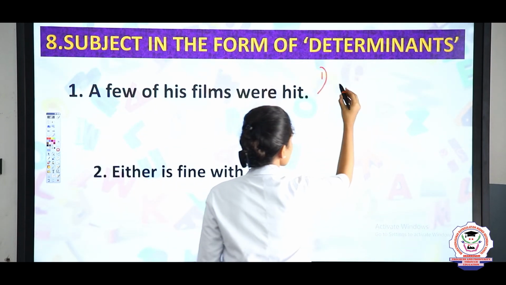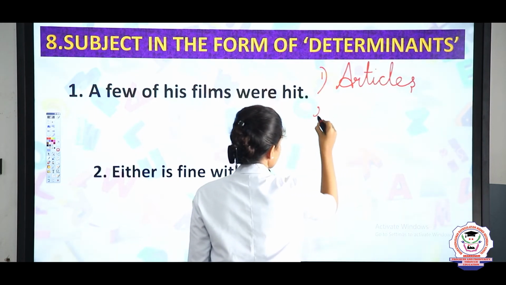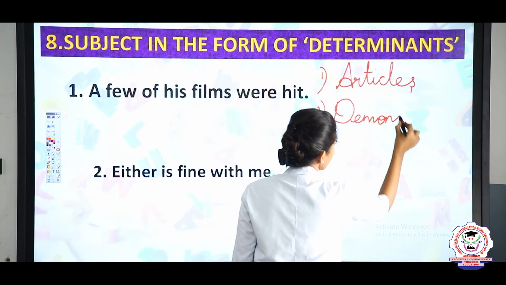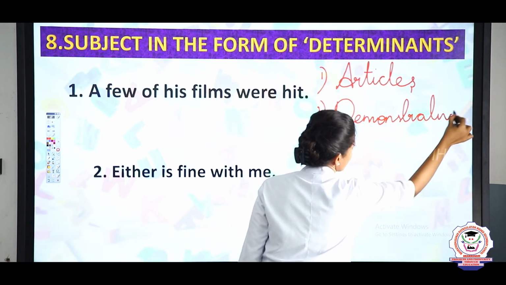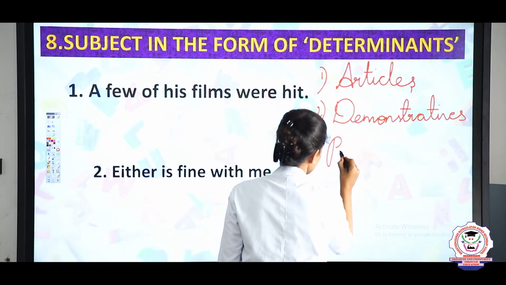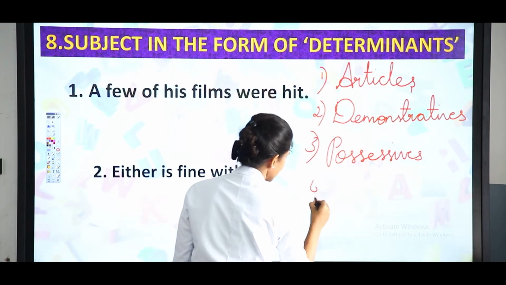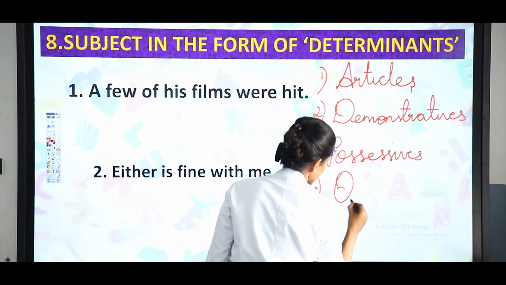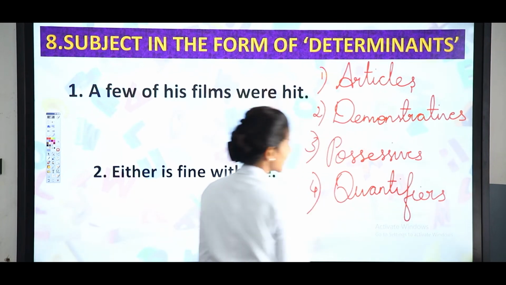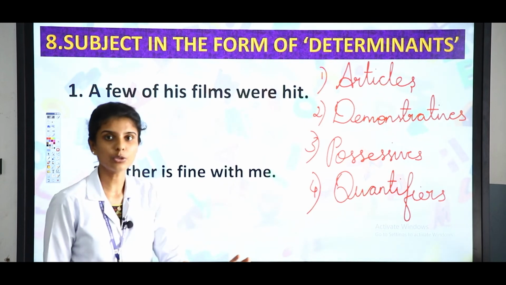Yes, one is articles. Second, demonstratives. Third one, possessives. And finally, quantifier. Clear? So, these are all the 4 kinds of determinants. Okay. So, now let me tell you one by one.